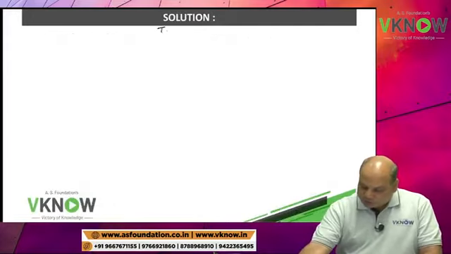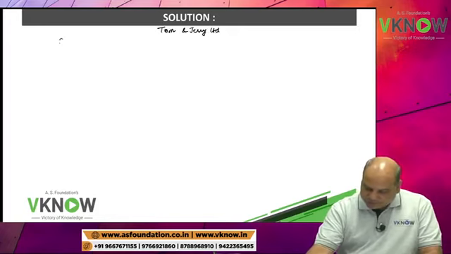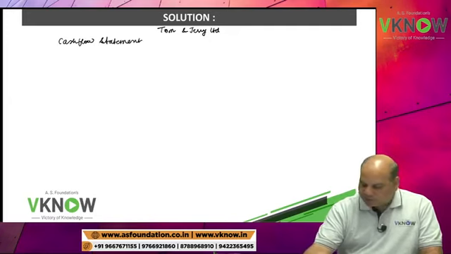First write down the name of the company, Tom and Jerry Limited. Cash flow statement. Which method will you follow, direct or indirect?